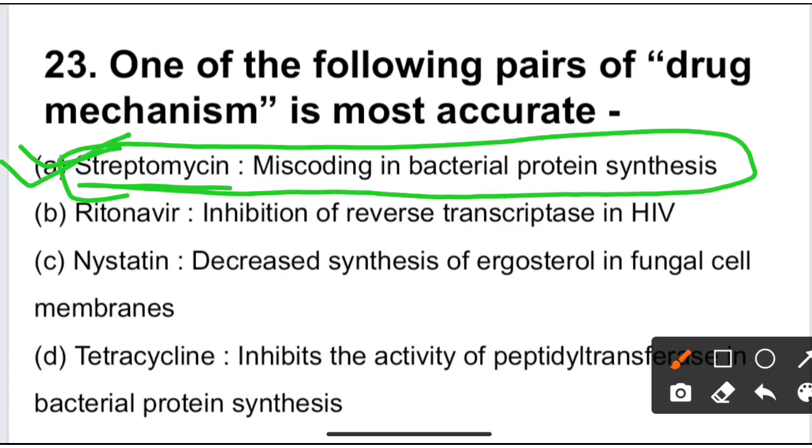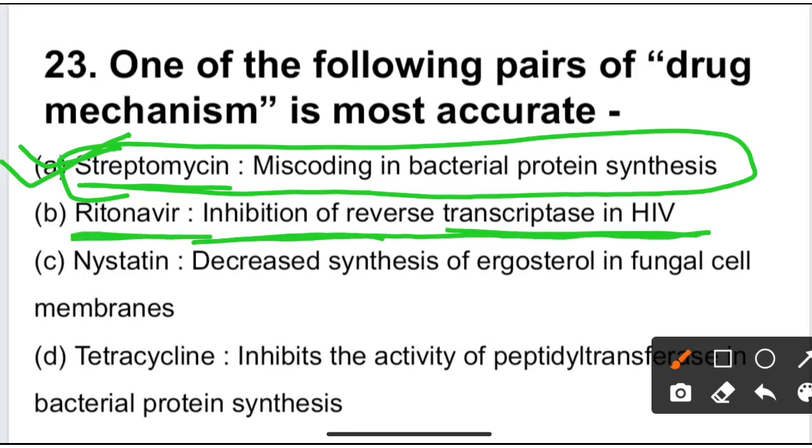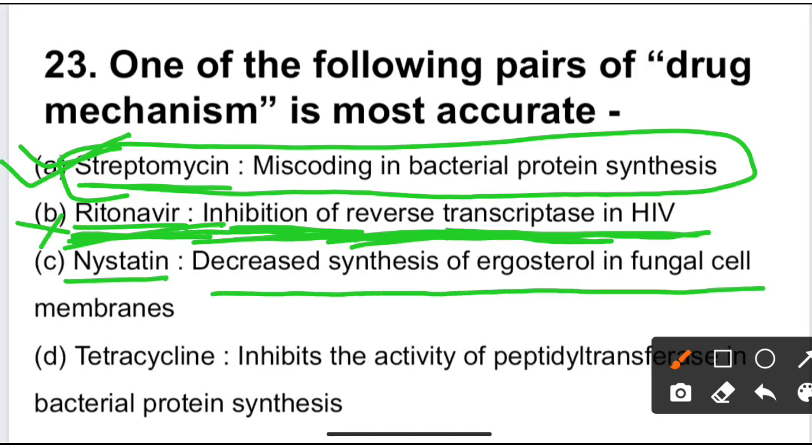Other option is ritonavir, inhibition of reverse transcriptase in HIV. Ritonavir is an antiviral drug that acts by inhibition of protease enzyme but not reverse transcriptase, so option B is incorrect. Nystatin decreases synthesis of ergosterol in cell membrane.